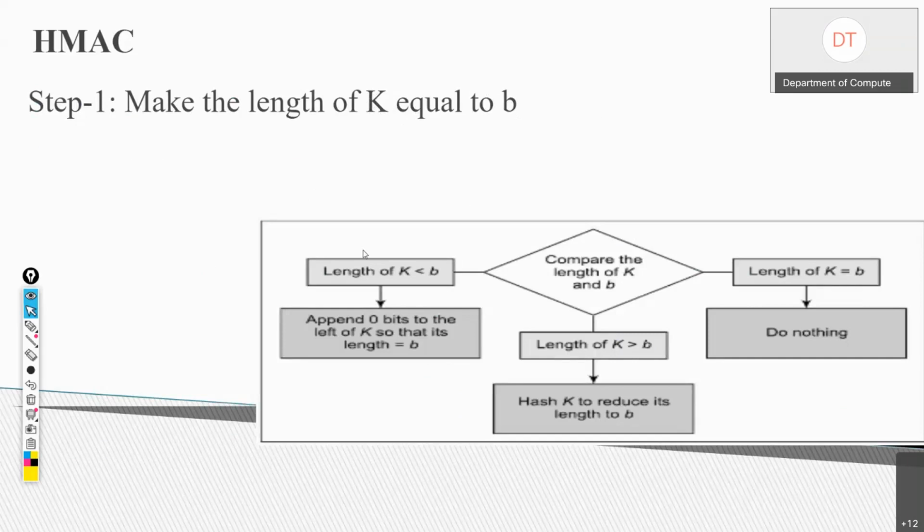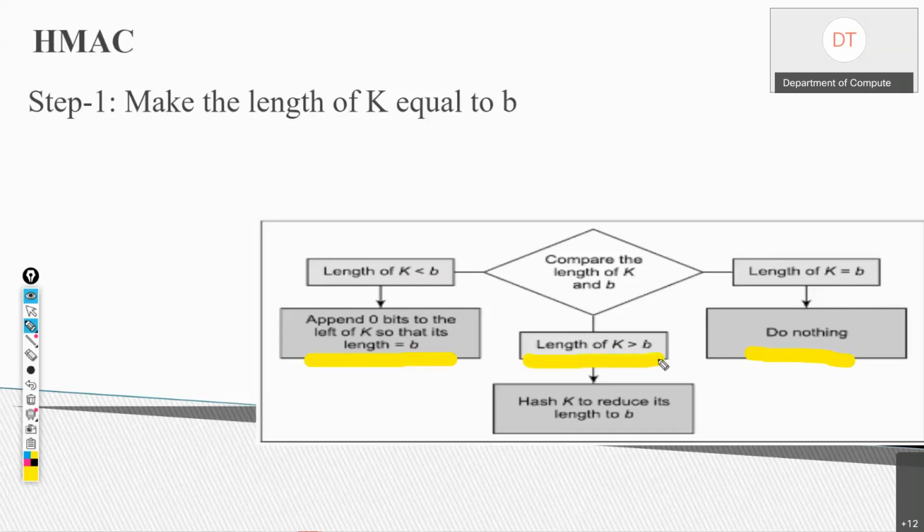If K is less than B, then what will we do? We will append 0 bits to the left of K so that its length is equal to B. When will we append? If the length of K is less than B. Second, if the length is equal to B, you are going to do nothing.